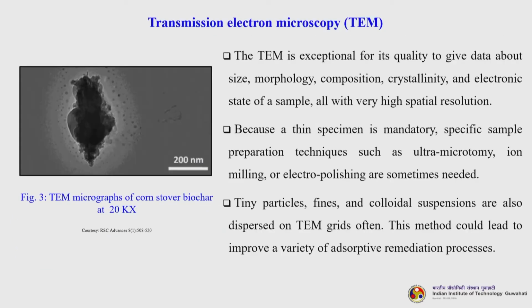So, next is TEM, transmission electron microscopy. The TEM is exceptional for its quality to give data about size, morphology, composition, crystallinity and electronic state of a sample, all with a very high spatial resolution. Because a thin specimen is actually required for the TEM analysis, specific sample preparation techniques such as ultramicrotomy, ion milling or electropolishing are sometimes needed. Tiny particles, fines and colloidal suspensions are also often dispersed on TEM grids. This method could lead to improve a variety of adsorptive remediation processes.